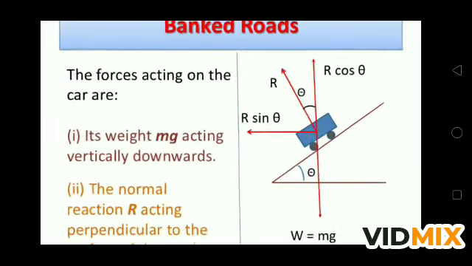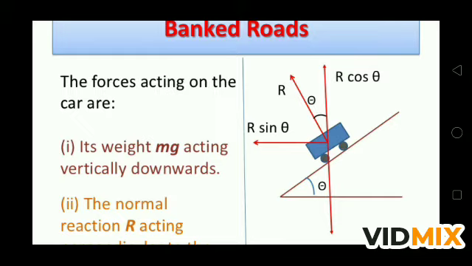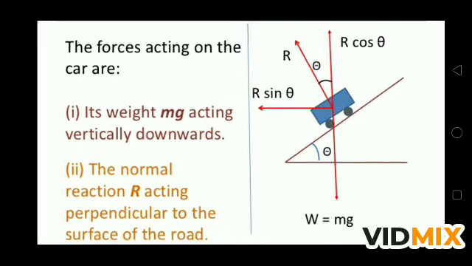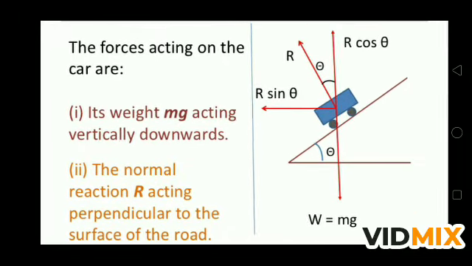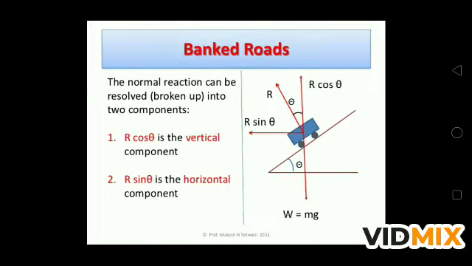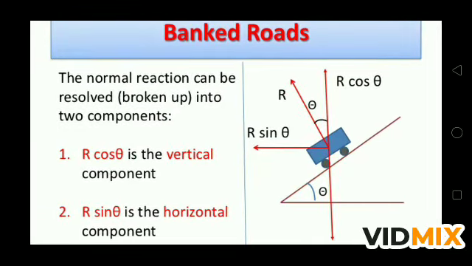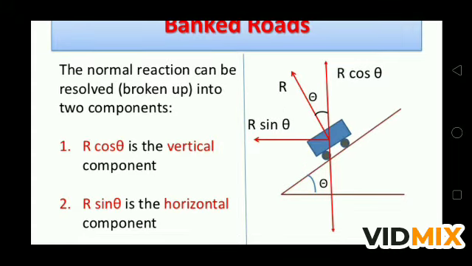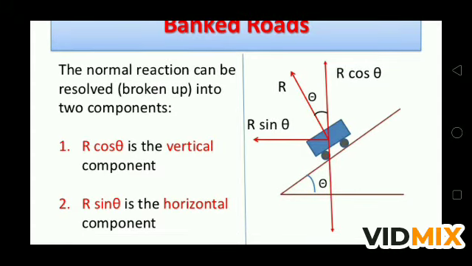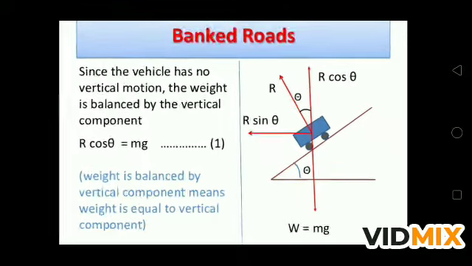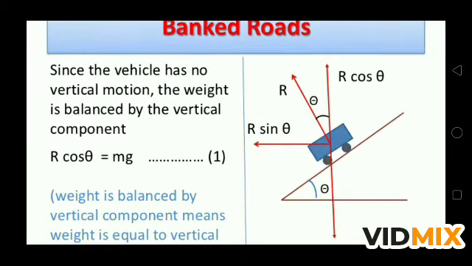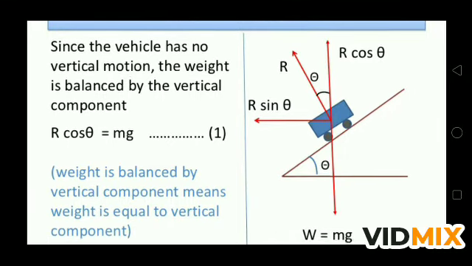So if you see here, the forces acting on the car are weight mg downward and normal reaction R acting perpendicular to the surface of the road. The normal reaction can be resolved into two components: R cos theta, the vertical component, and R sin theta, the horizontal component. R cos theta is equal to mg. This is equation number 1. If you see from the figure, R cos theta is equal to mg.